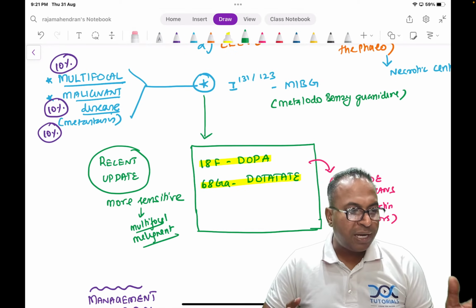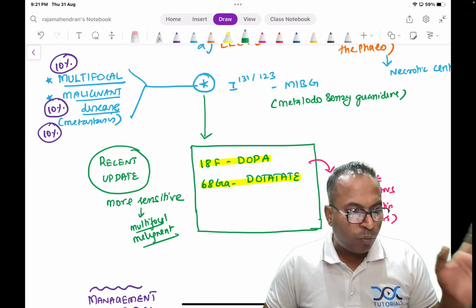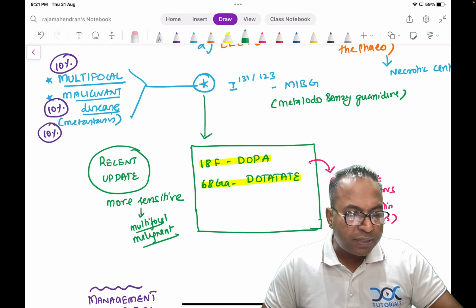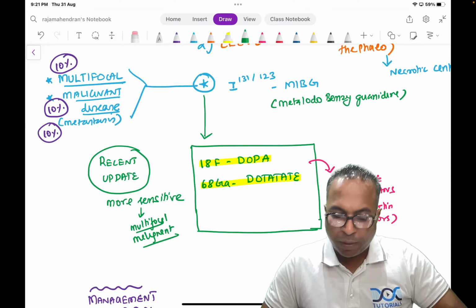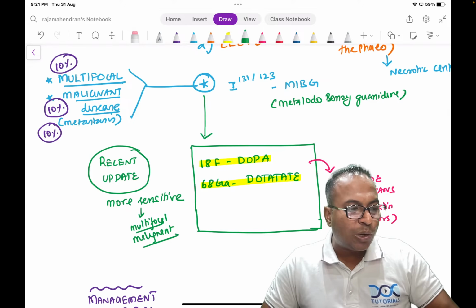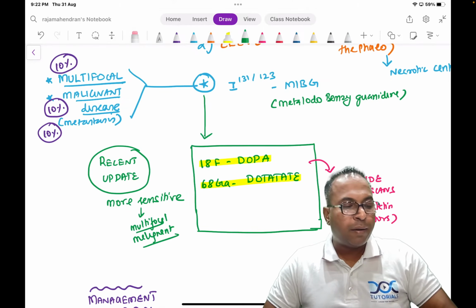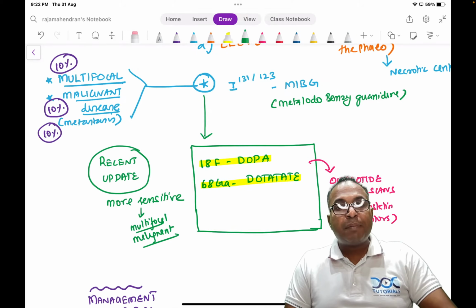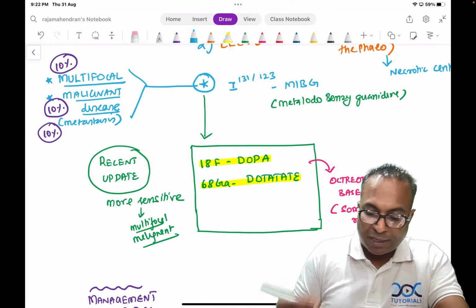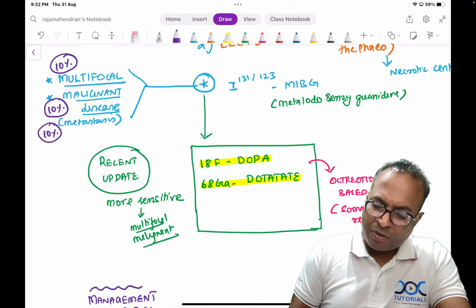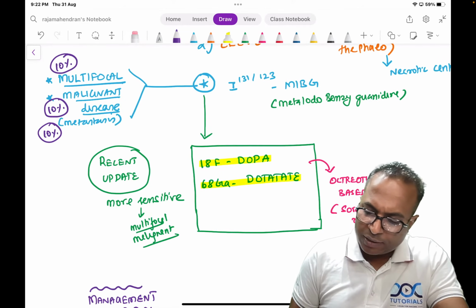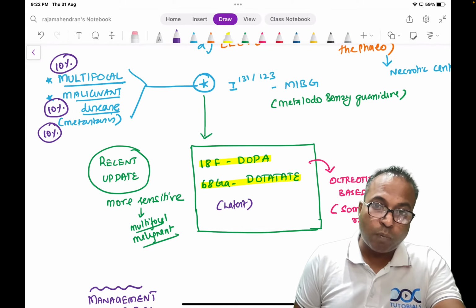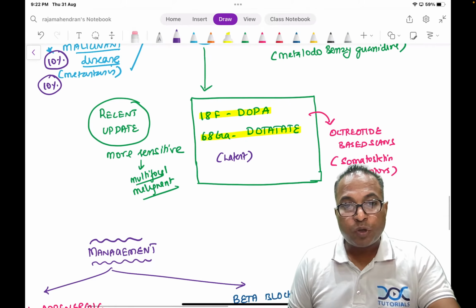Okay, Bailey shows a very interesting line. Only one line Bailey is saying: more recently, 18 fluorodopa has shown promise, particularly in the setting of phaeochromocytoma where conventional imaging and MIBG are negative. So Bailey is not saying directly to use this. When everything else is negative, we should go on the latest update. Please don't forget DOTATATE or DOPA. It is based on the somatostatin receptor.